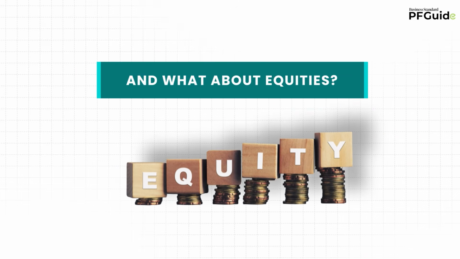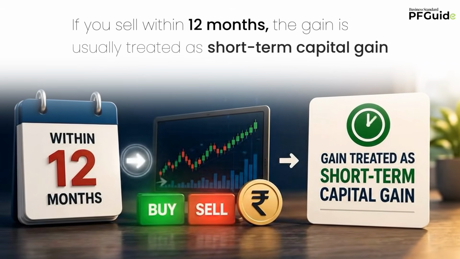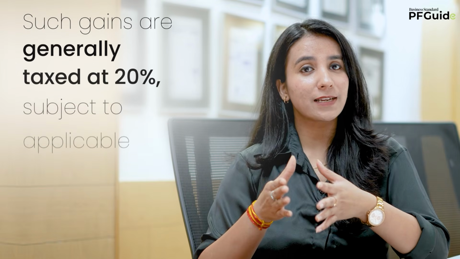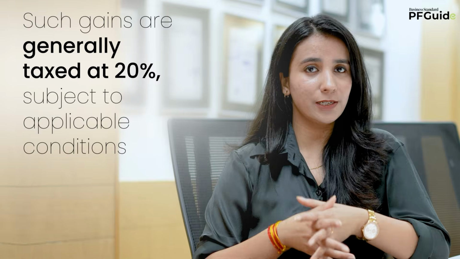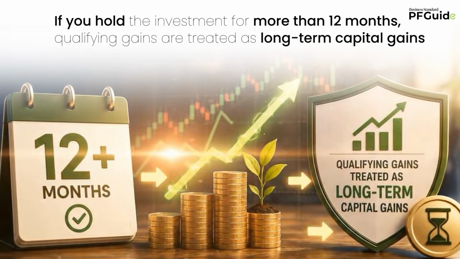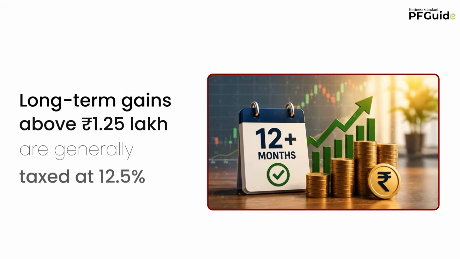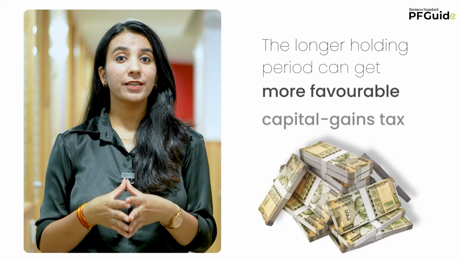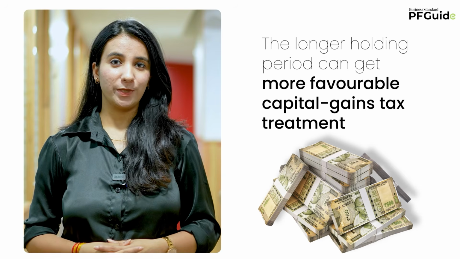And what about equities? For qualifying listed equities, the tax depends on how long you hold the investment. If you sell within 12 months, the gain is usually treated as short-term capital gain. Such gains are generally taxed at 20% subject to applicable conditions. If you hold the investment for more than 12 months, qualifying gains are treated as long-term capital gains. Long-term gains above 1.25 lakh rupees are generally taxed at 12.5%. So for qualifying listed equities, the longer holding period can get more favorable capital gains tax treatment.